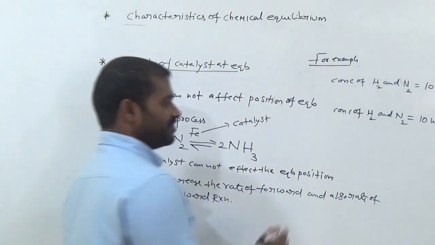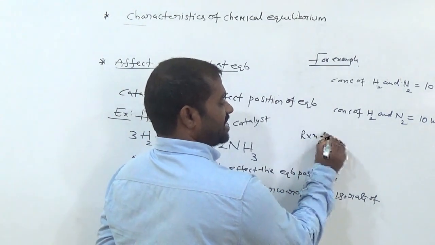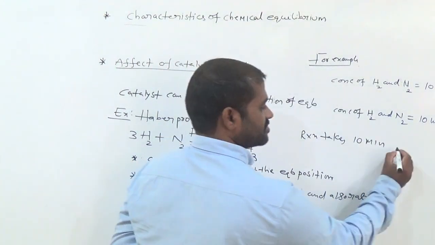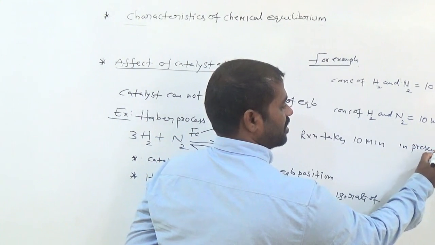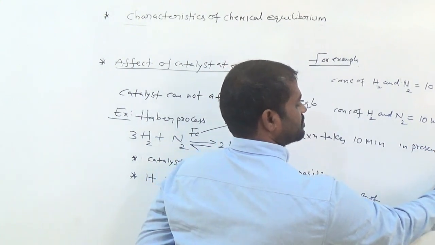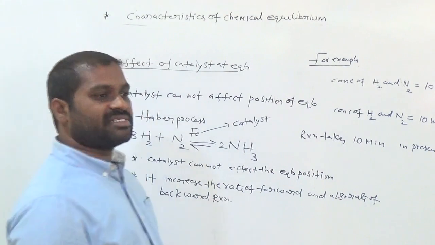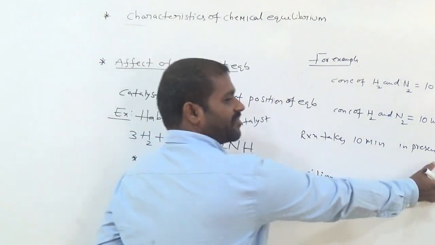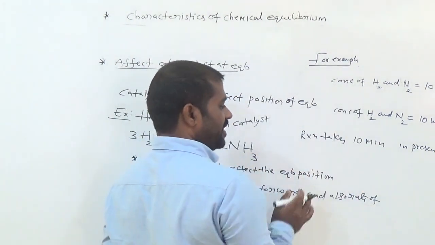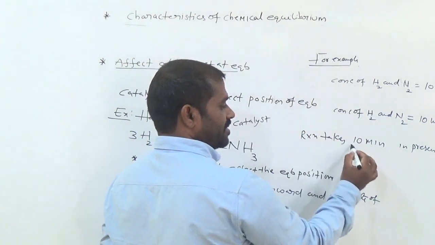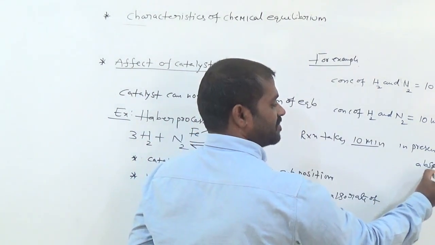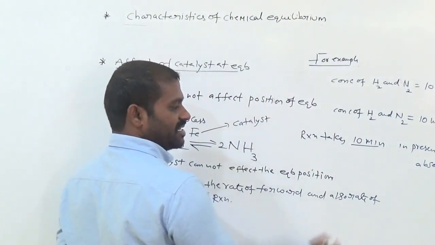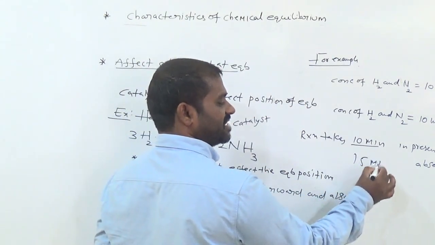That means suppose the reaction takes 10 minutes to complete in the presence of catalyst. So in the presence of catalyst, how much time does it take to complete? 10 minutes, suppose. In the absence of catalyst, the time is now 15 minutes for the same reaction.